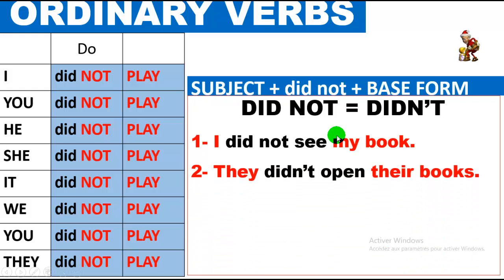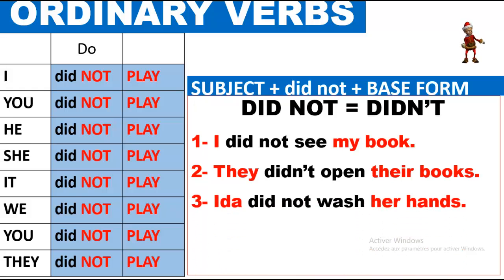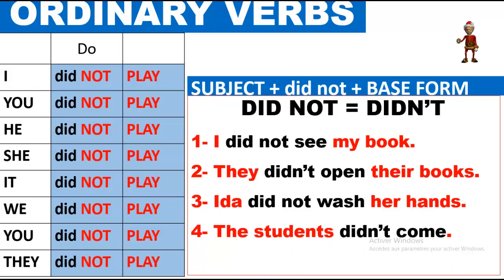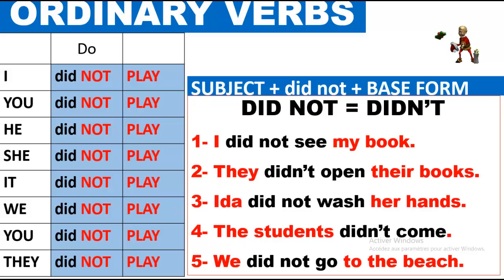They did not open their books. Open also base form because you have already did not. Number 3, Ida did not wash her hands. Number 4, the students did not come. Number 5, we did not go to the beach. Okay?